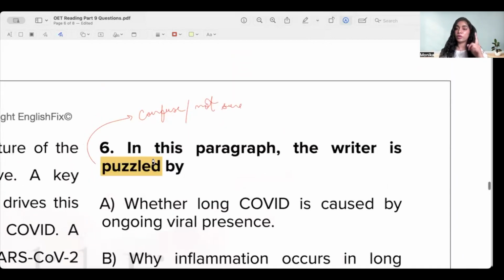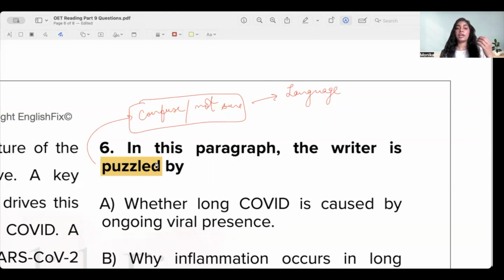And you notice that I've only highlighted the word puzzled. I have highlighted this word because it tells me the kind of meaning or sentiment or idea I'm looking for in my paragraph. So, wherever the writer is using any kind of language or indication that tells me there's a confusion, that's where I'll pay more attention, because that's where my answer is going to be.